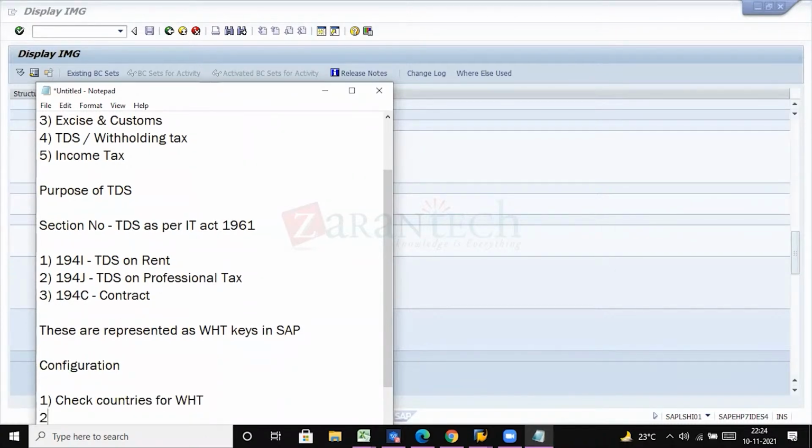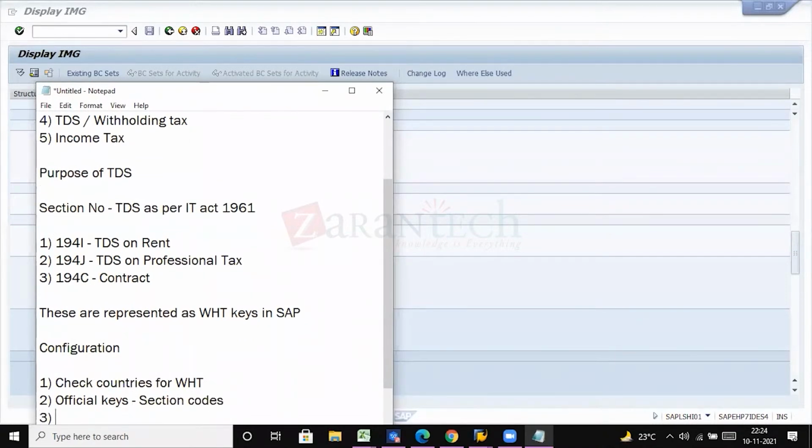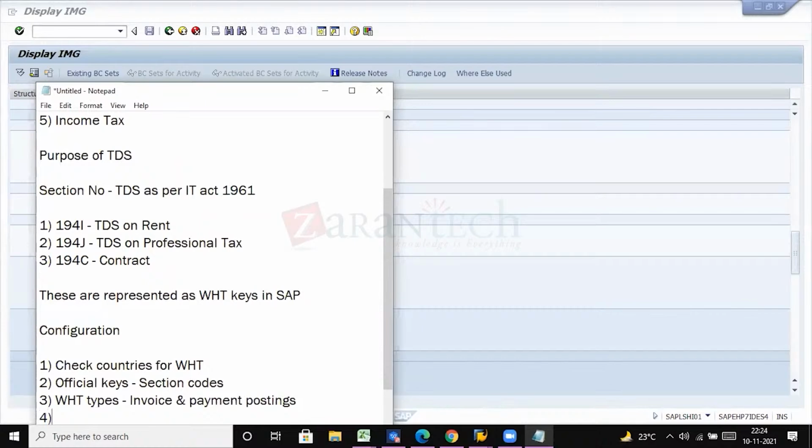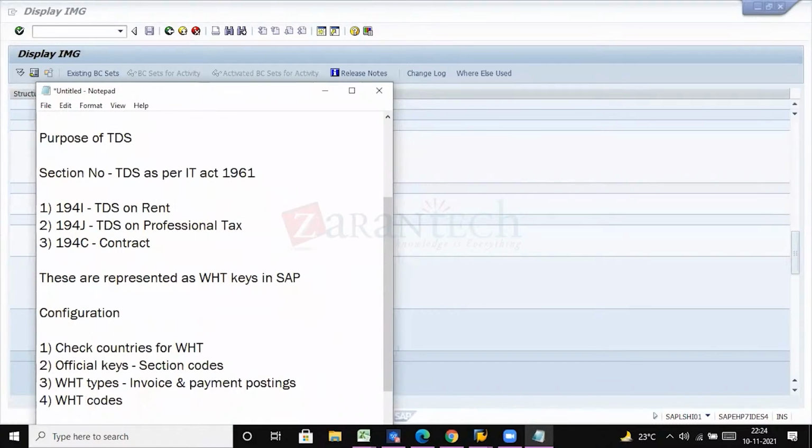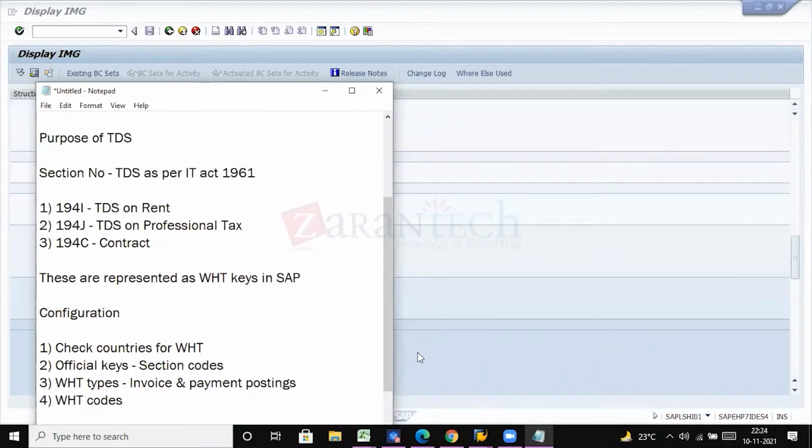Withholding tax, and then official keys, nothing but section codes, withholding tax types for invoice and payment postings, and for this withholding tax codes. Correct?